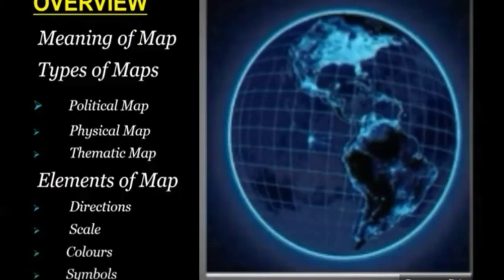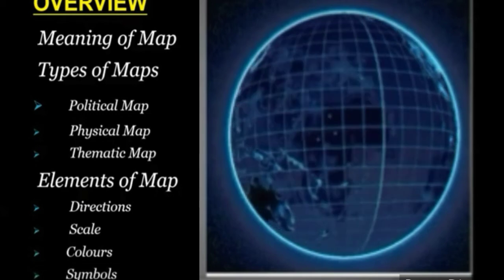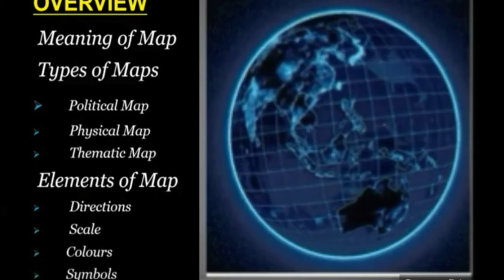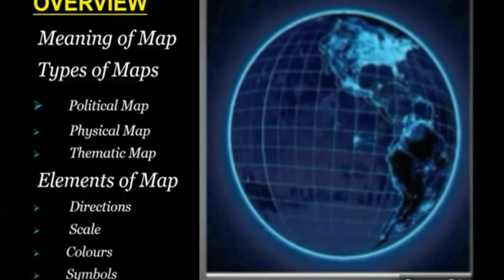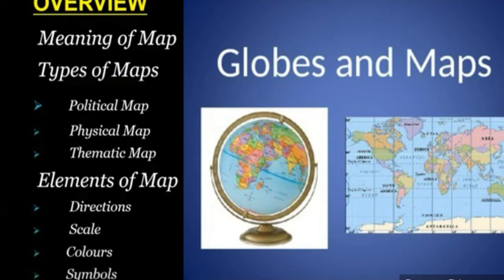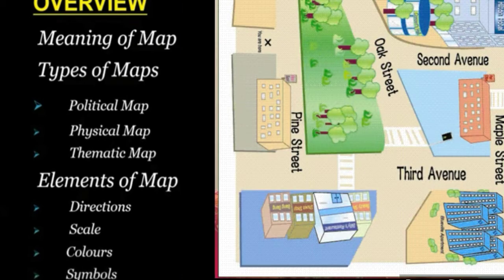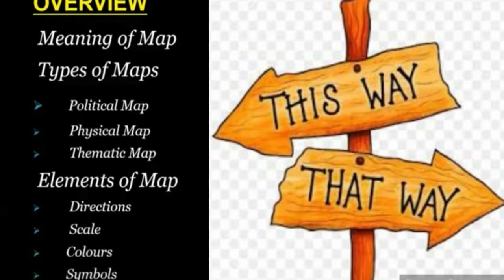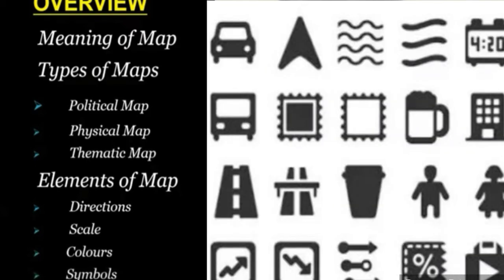Before we start the chapter, I would like you all to open the book while watching this video. It will help you to understand the things properly. So let us start with the chapter. First we'll take an overview of this chapter. In this chapter we'll learn about globes, maps, types of maps that are political maps, physical maps, thematic maps. We'll also learn about directions, scales, color and symbols.